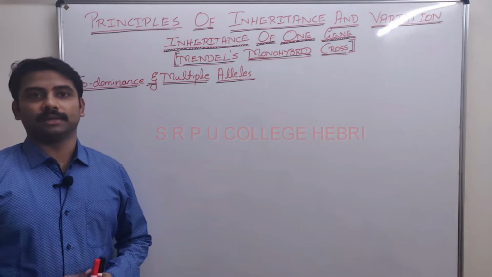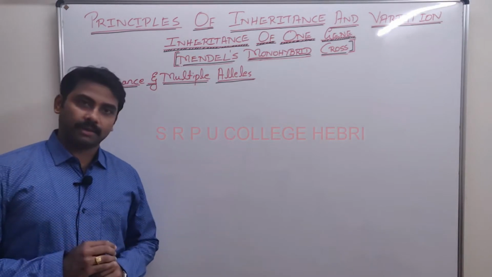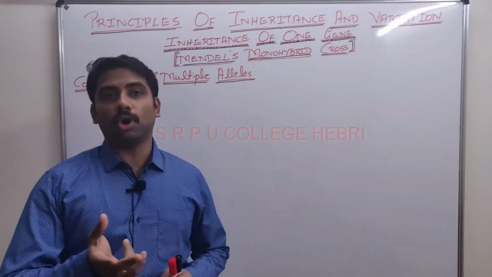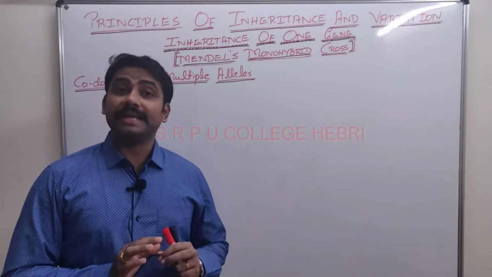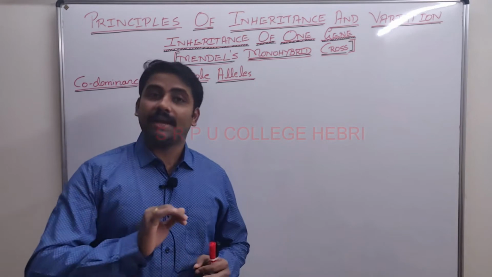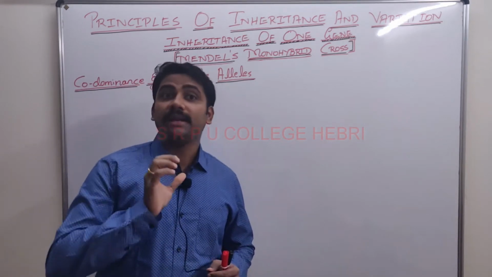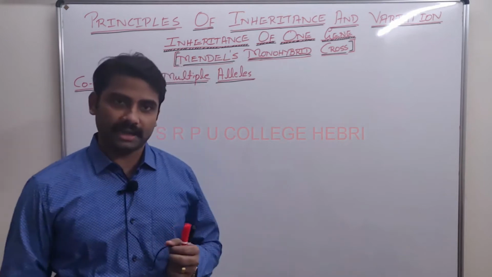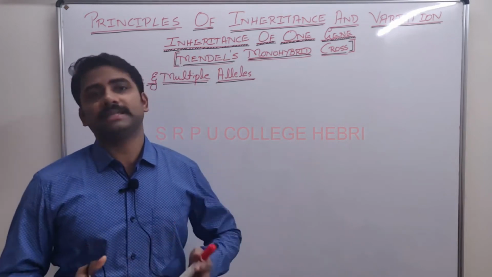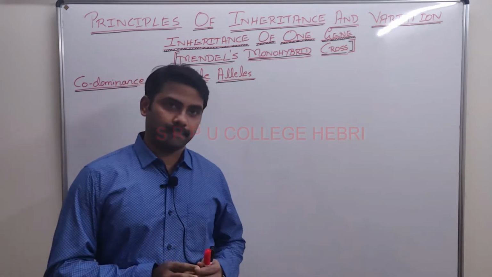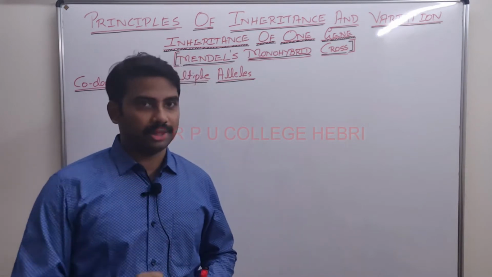Dear student, as you are already aware, Mendel's law of dominance based on monohybrid cross is not universal, right? It is not accepted by all organisms, or the phenomenon is not seen in all organisms. There are a few exceptions, or I can say deviations, to Mendel's law. What are they? There are 4 deviations.